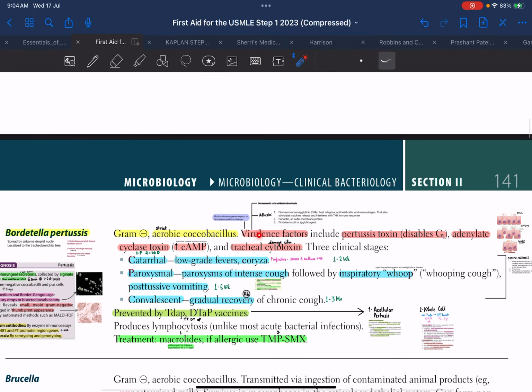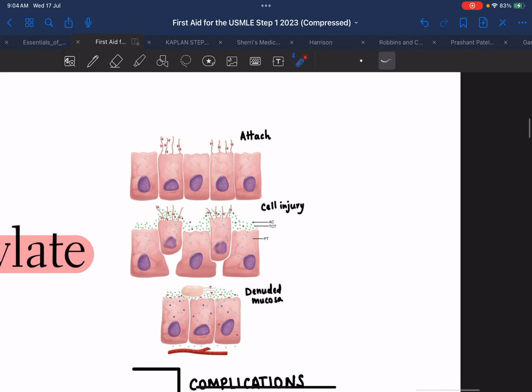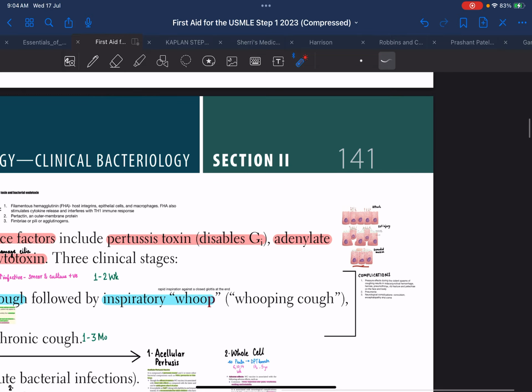So, we discussed the virulence factors. Number 1, adhesins. Number 2, pertussis toxin, adenylate cyclase toxin, and tracheal cytotoxin. Over here, you can see in the picture that the bacteria comes and attaches to the ciliated epithelium of the respiratory mucosa, causes toxin-mediated cell injury, and eventually denudes the mucosa, making the individual highly susceptible to infection and causing multiple manifestations, as we'll see later.